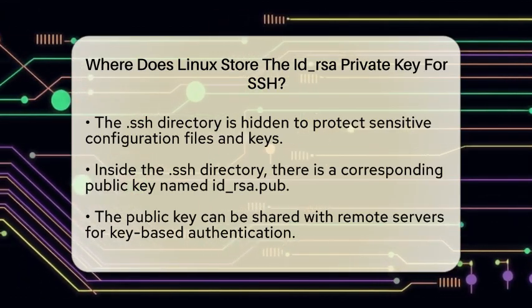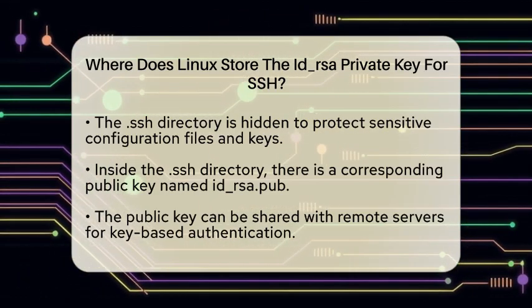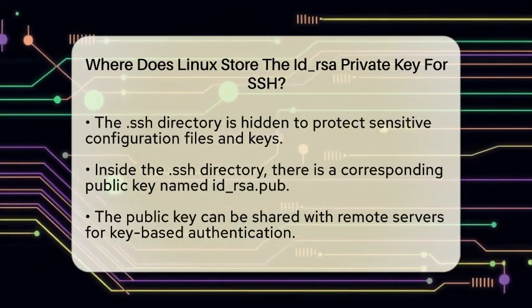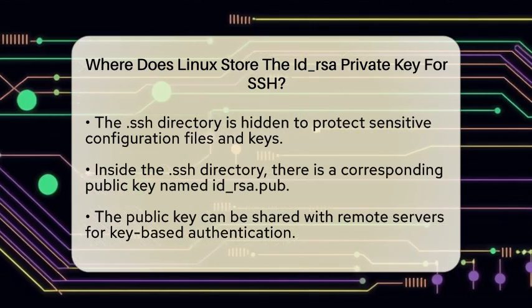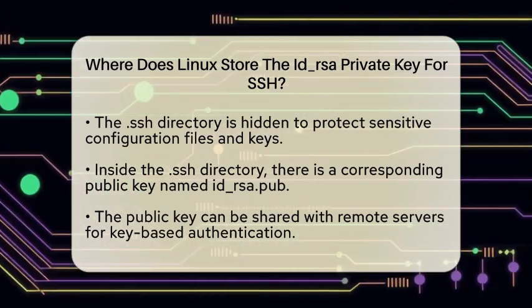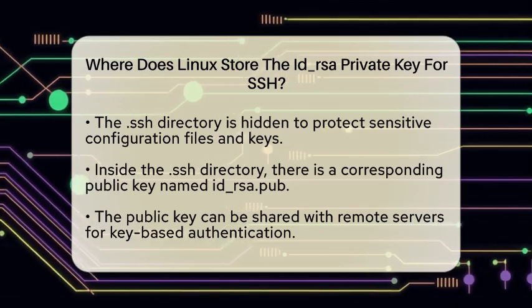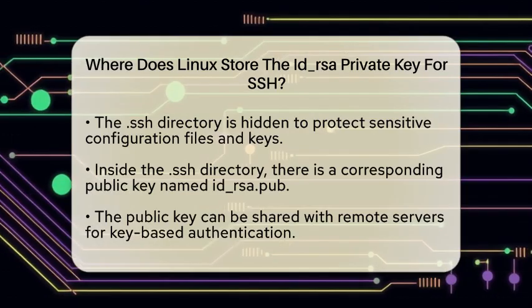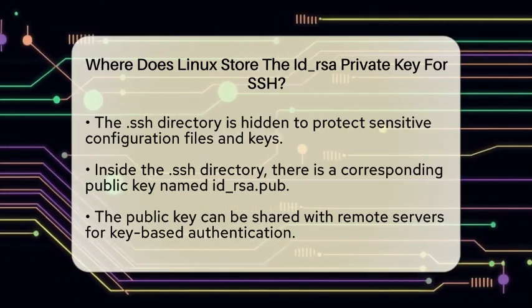Inside the .ssh directory, you will also find a corresponding public key named id_rsa.pub. This public key can be shared with remote servers to allow for key-based authentication. When you generate secure shell keys using the ssh-keygen utility, the default location for saving the key pair is this ~/.ssh directory.